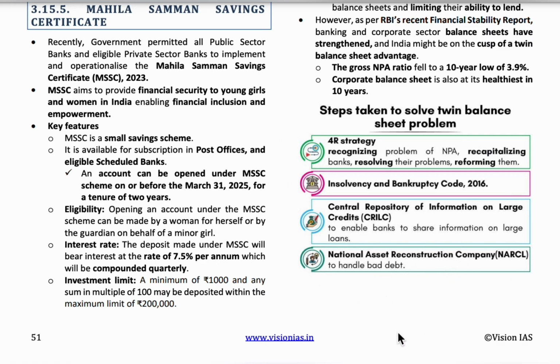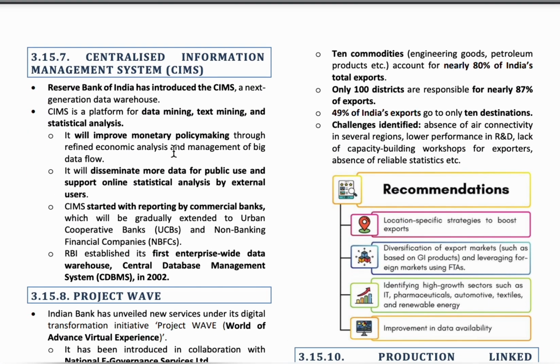So these are all the solutions to solve the problems of the twin balance sheet problem. Okay, the next one is Centralized Information Management System. So here the two main things which we have to learn here is the data mining.